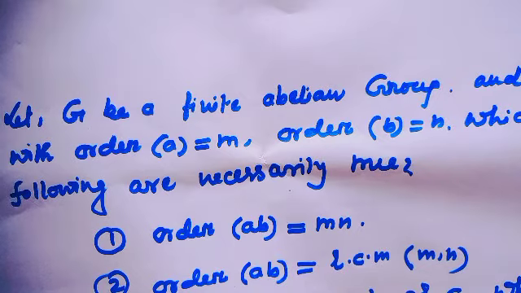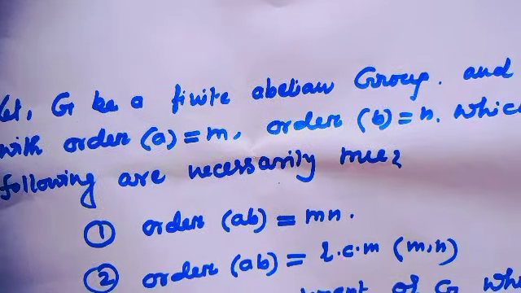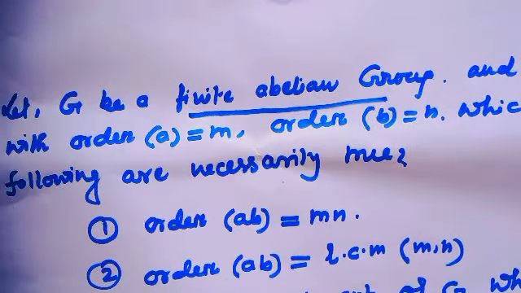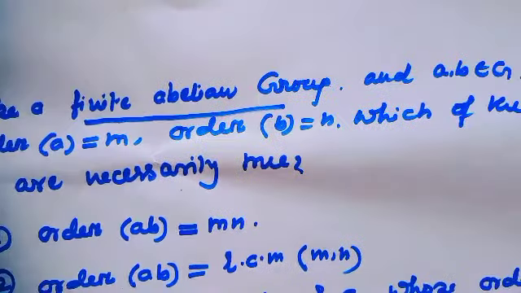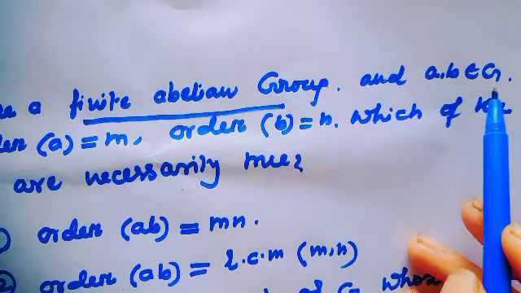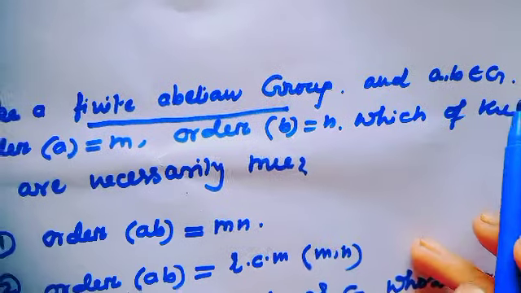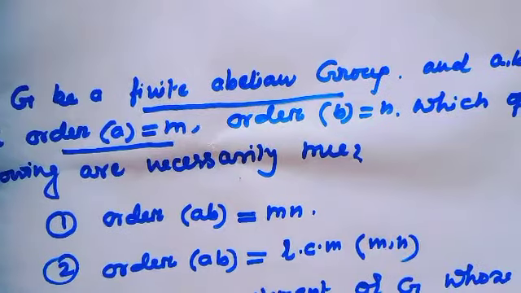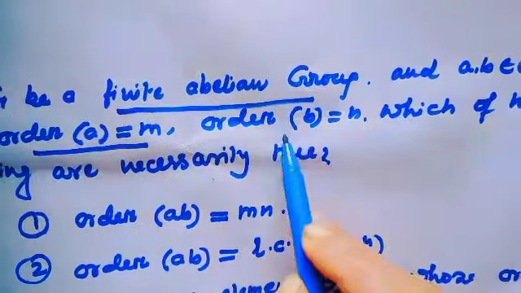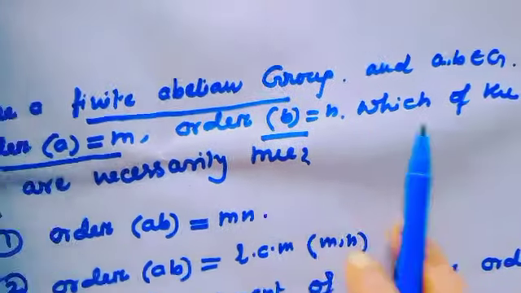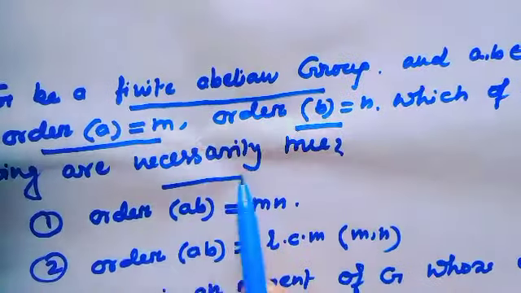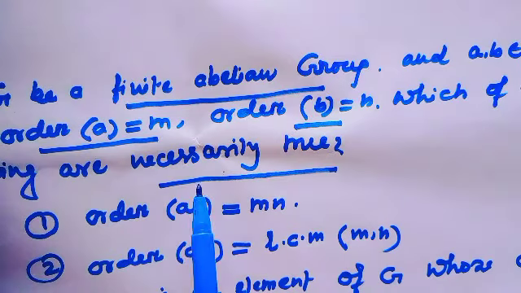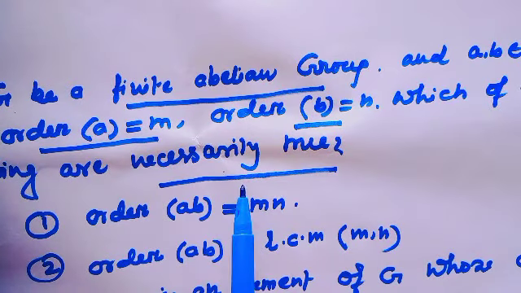The question is: let G be a finite abelian group, and two elements A and B be members of this group with the condition order of A equal to m and order of B equal to n. Then which of the following are necessarily true? Here, notice the hint indicates "necessarily true."